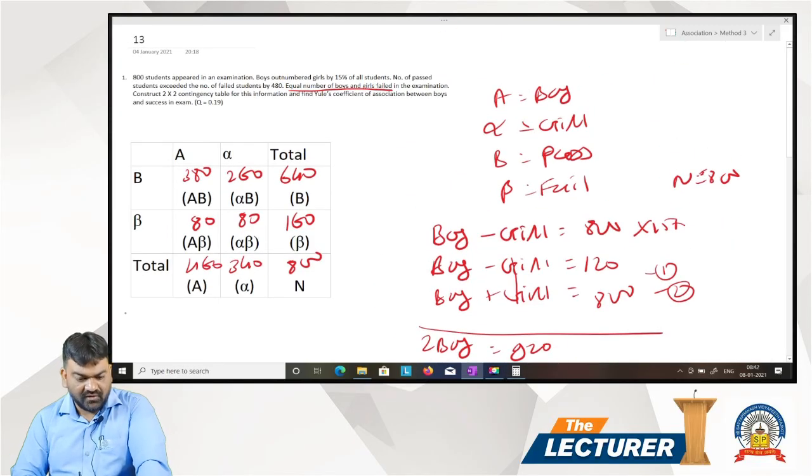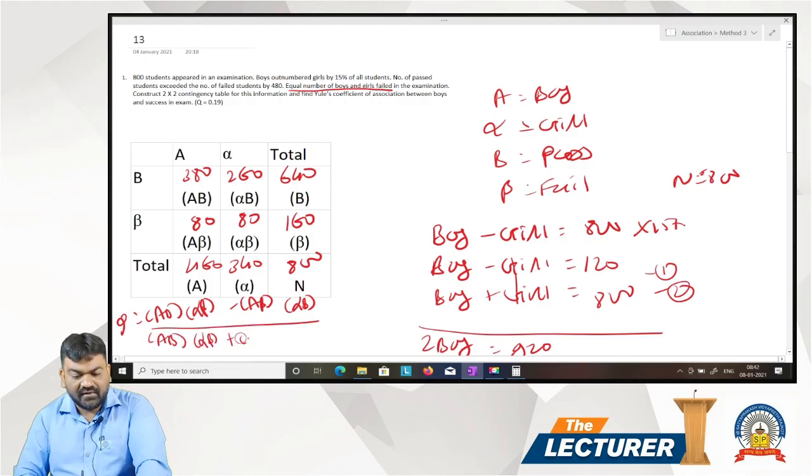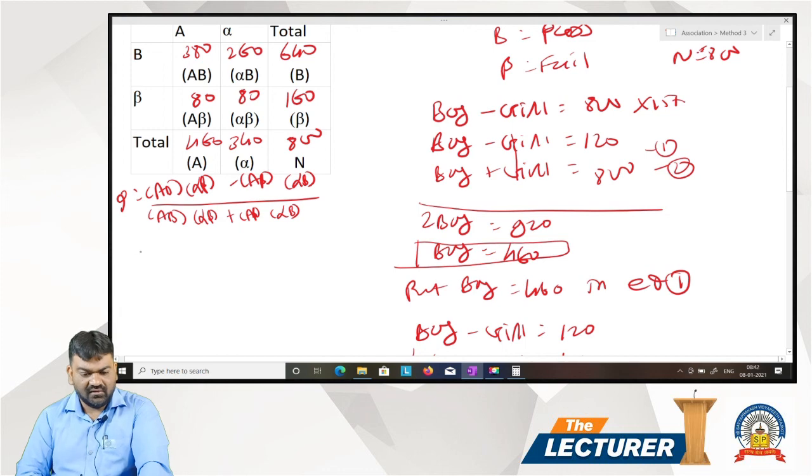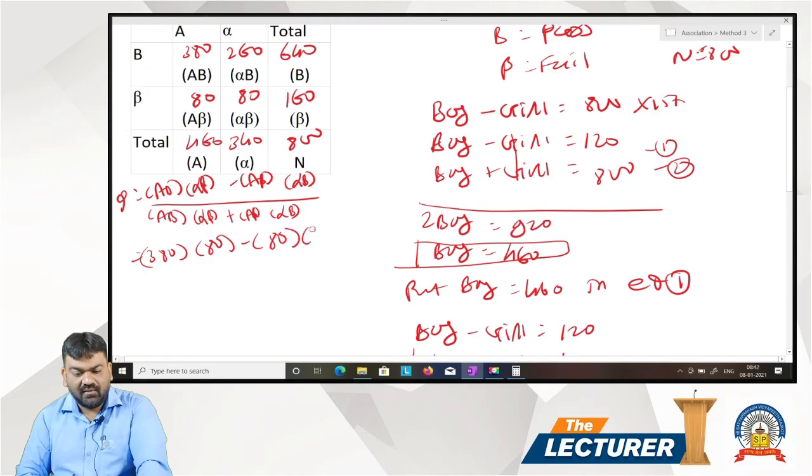So Q is equal to AB alpha beta minus A beta alpha B divided by AB alpha beta plus A beta alpha B. AB 380, alpha beta 80, A beta 80, alpha B 260.